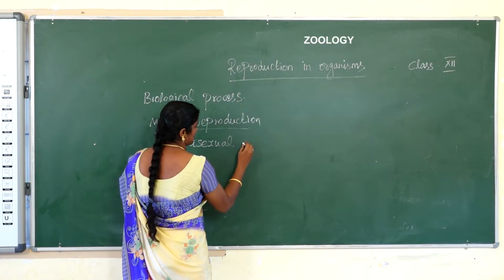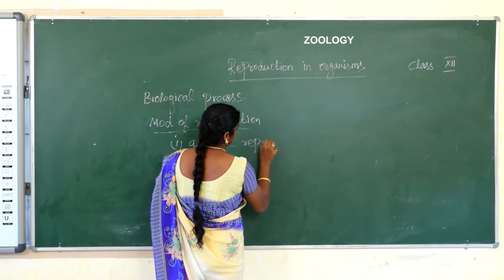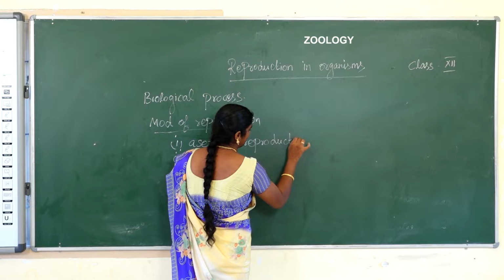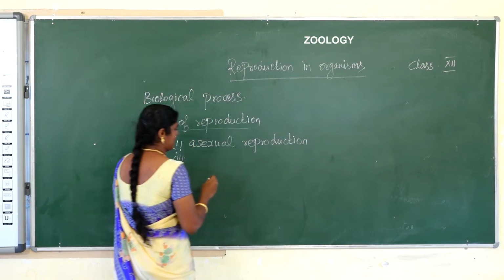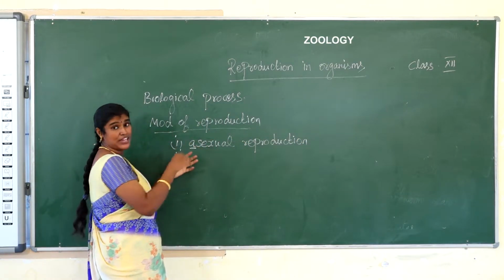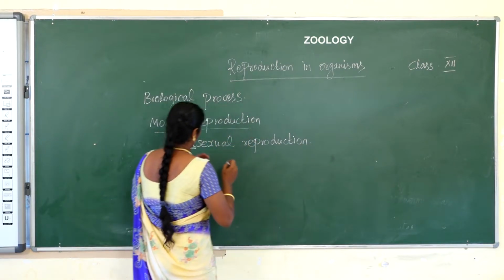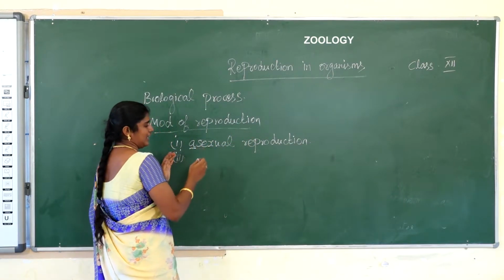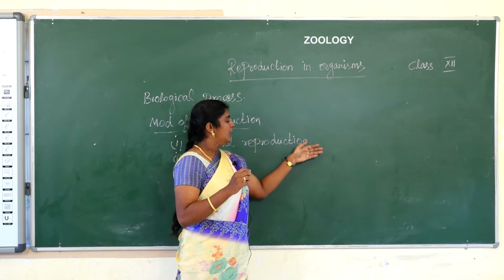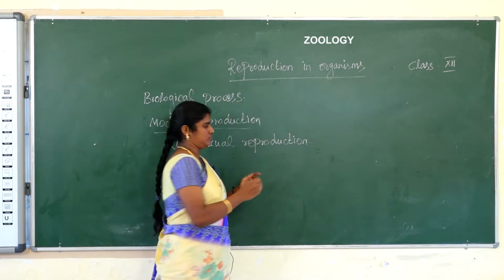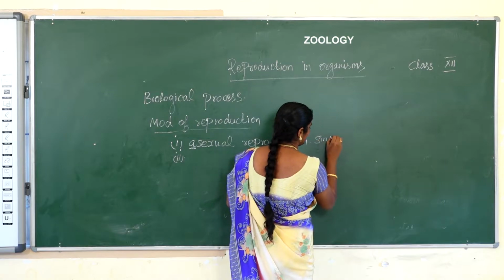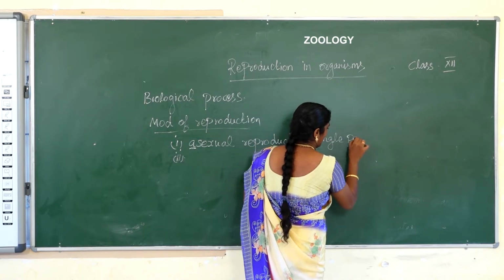First one, asexual reproduction. What does asexual reproduction mean? Absence of sexual reproduction. In this type of reproduction, a single parent is involved.